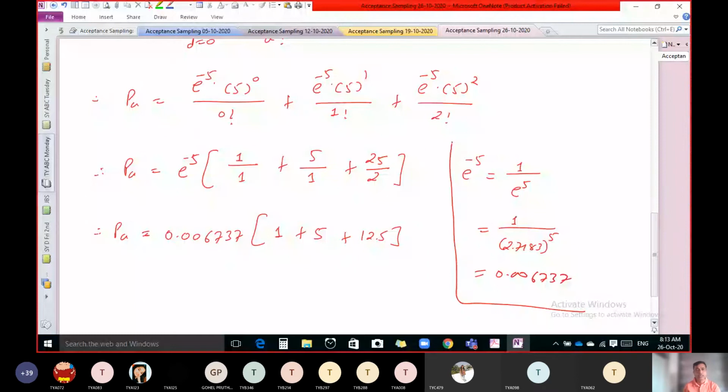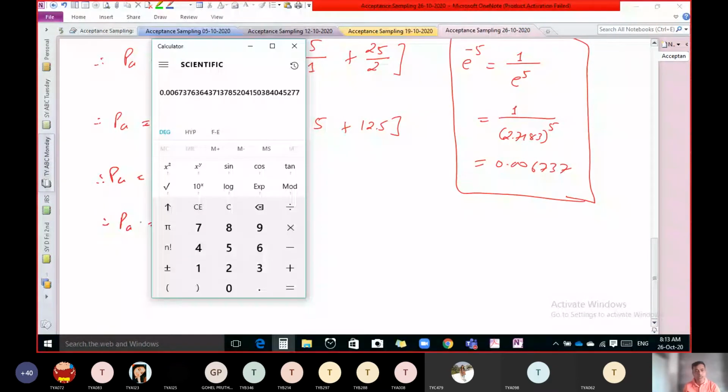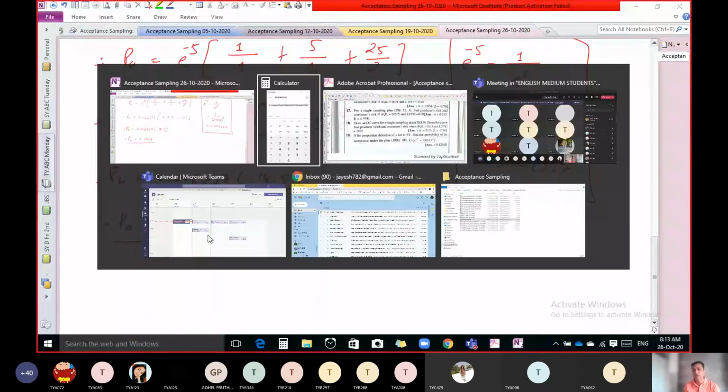Okay, now do the calculation. 0.006737, let us keep that as it is and add this value. So it is 18.5. So we multiply, and we get the probability for accepting the lot. So multiplying this by 18.5, we get 0.1246. This is our final answer. So the probability for accepting the lot is 0.1246.